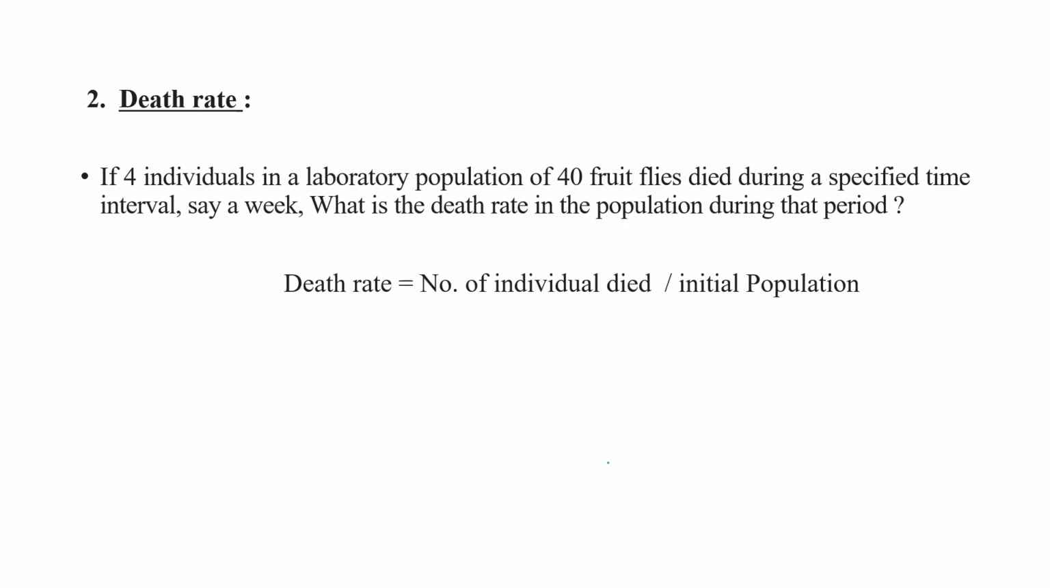Similarly, how can we calculate the death rate? Death rate is equal to the number of individuals who die divided by the initial population. Here is one example. If 4 individuals in a laboratory population of 40 fruit flies die during a specific time interval, say in a week, what is the death rate in that period? The number of individuals who die is 4, divided by the initial population, 40. This is how we can calculate death rate also.